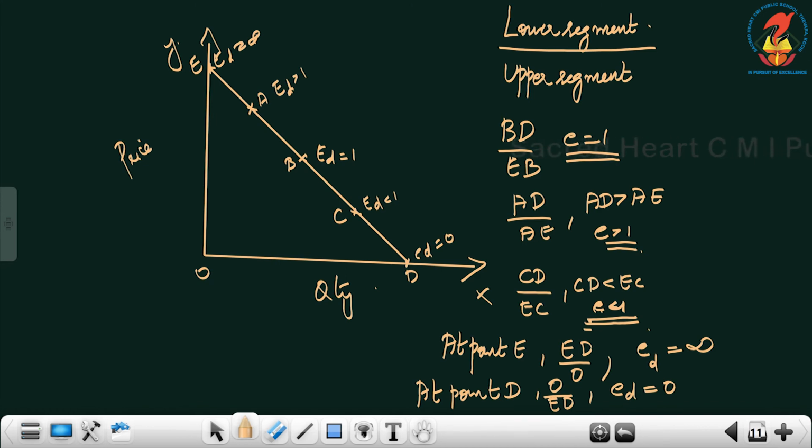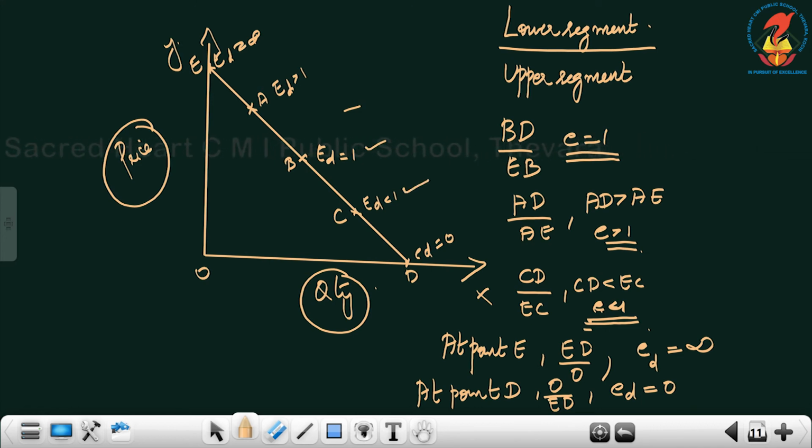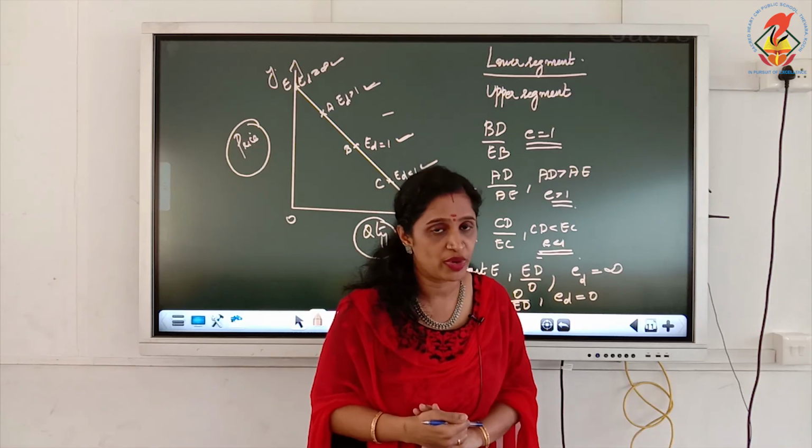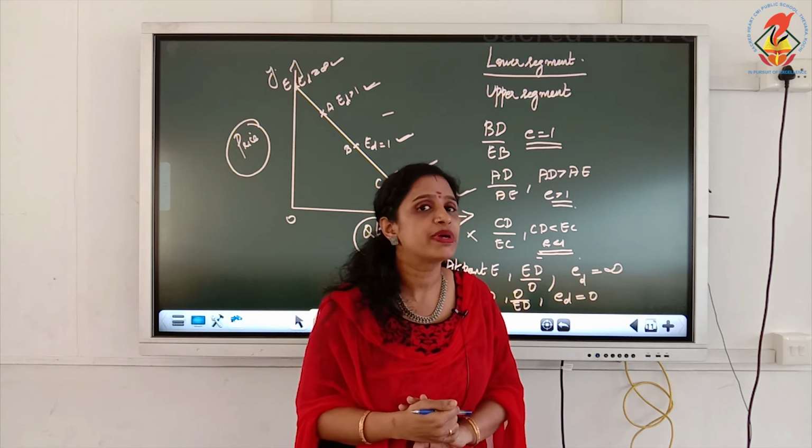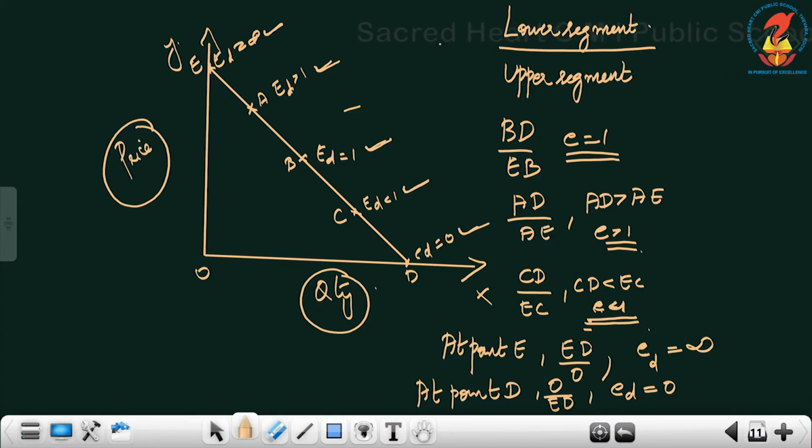Now this is the demand curve which I have drawn for you. Quantity is marked on the x-axis and price is marked on the y-axis. So the 5 degrees are here: elasticity equal to 1, elasticity less than 1, elasticity equal to 0, elasticity greater than 1, elasticity equal to infinity, which are unitary elastic, less elastic, perfectly inelastic, more elastic and perfectly elastic. All the 5 degrees that you have learned are depicted here. Now let us see the first one with the formula lower segment by upper segment, which we use for the geometric method.